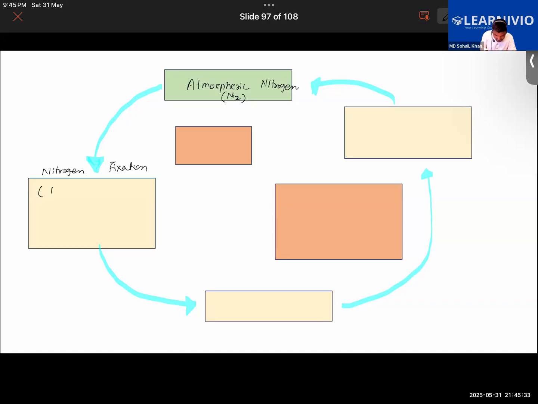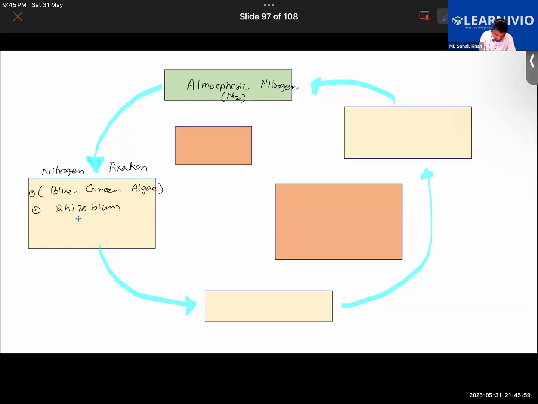So here we have examples like blue-green algae. You remember the name blue-green algae, where we have learned about this? In the same chapter, in the topic bacteria, right? So they will be fixing atmospheric nitrogen.